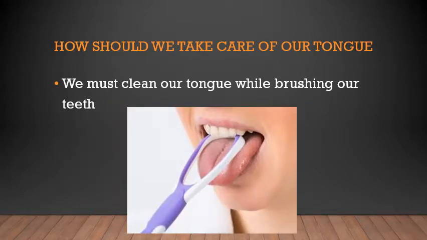Then, how should we take care of our tongue? We must clean our tongue when brushing our teeth. While brushing our teeth itself, we have to clean our tongue too. Do not drink or eat very hot food items. When we eat something very hot, we burn our tongue. Then our taste buds do not work till the burnt area is healed. So you should be careful when you eat hot food. You should not burn your tongue. And sometimes you might bite your own tongue. That time also you should be careful.